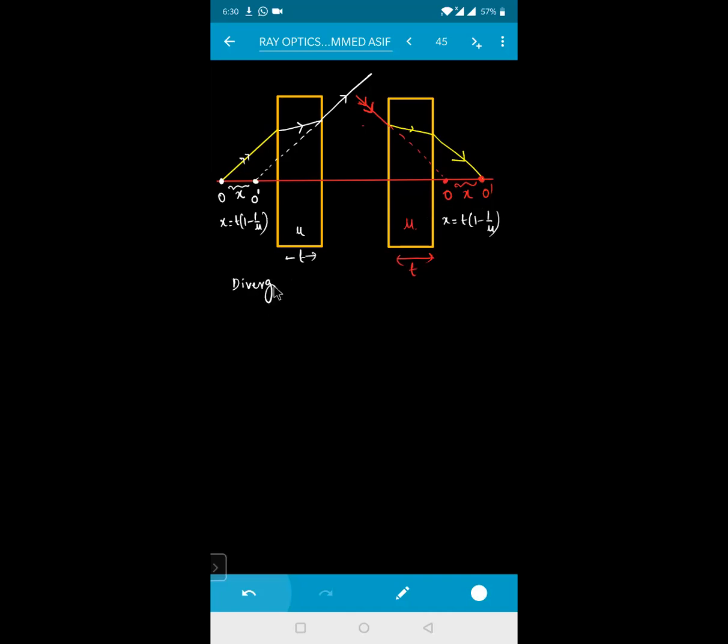This is diverging, because rays of light are going out. So for diverging rays, the shift is towards the slab. Here, right now, it is converging. So I can write here: for converging rays, the shift is away from the slab. These are the points you need to remember. For diverging, it is towards the slab; for converging, it is away from the slab. Is it clear?